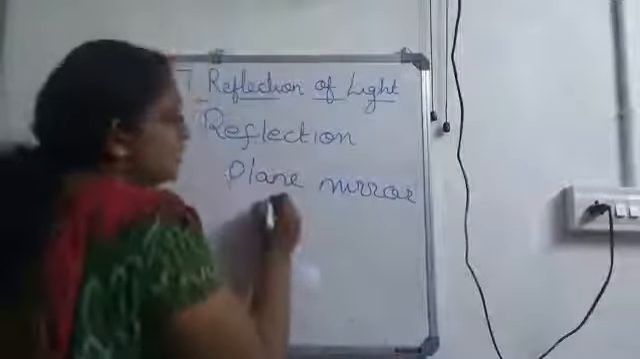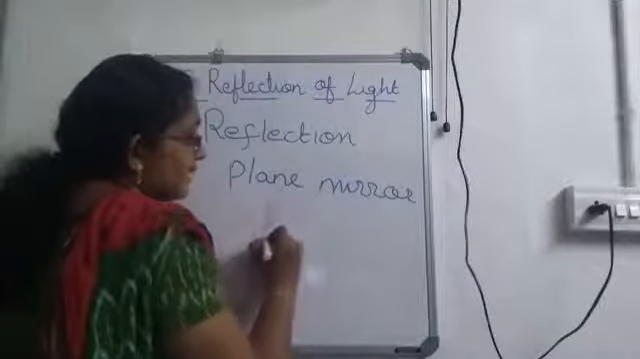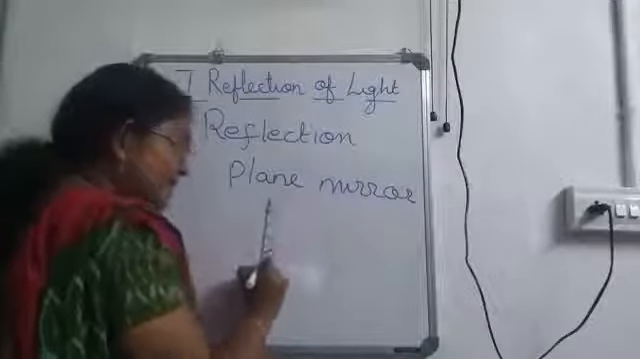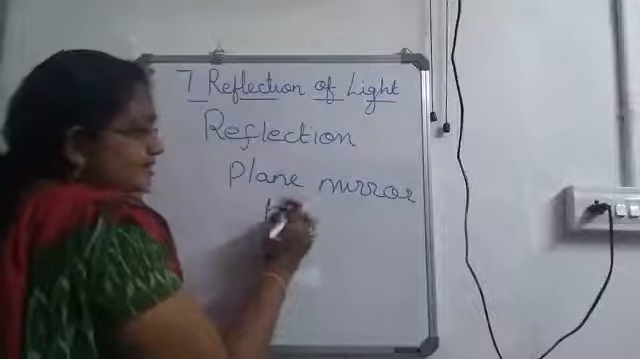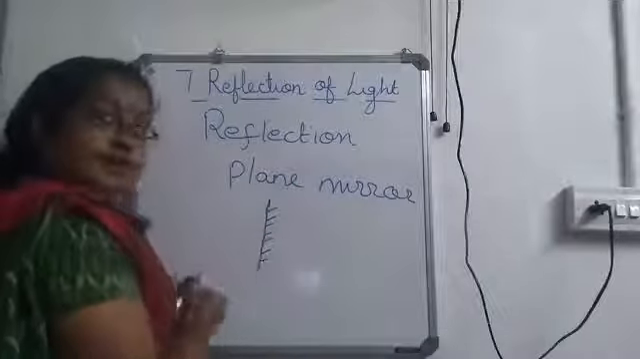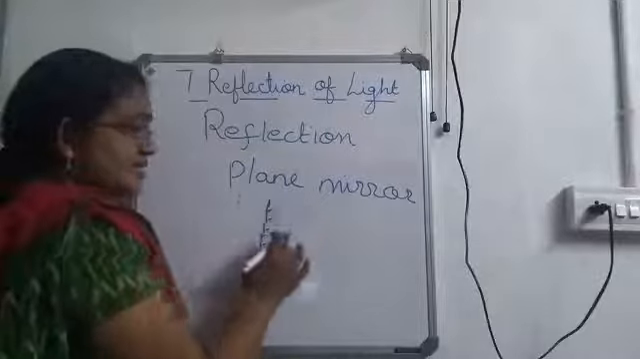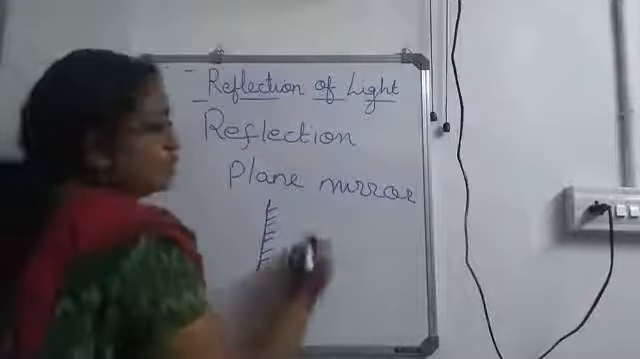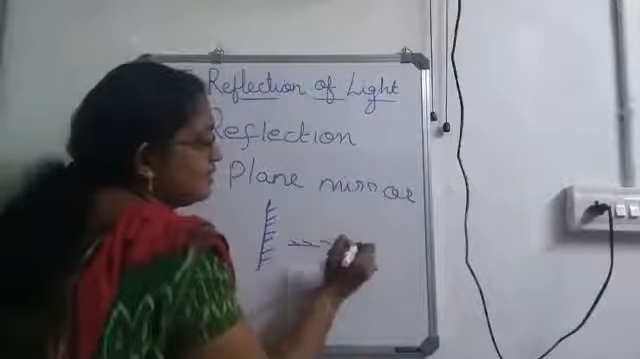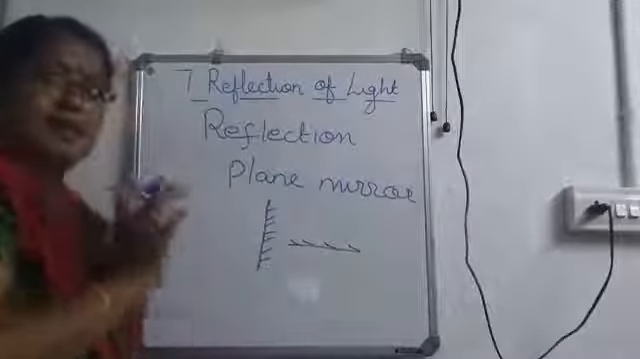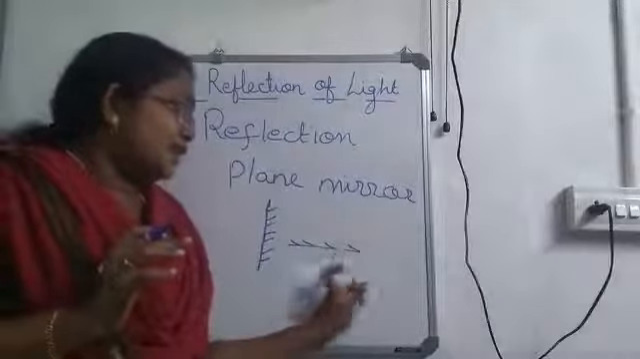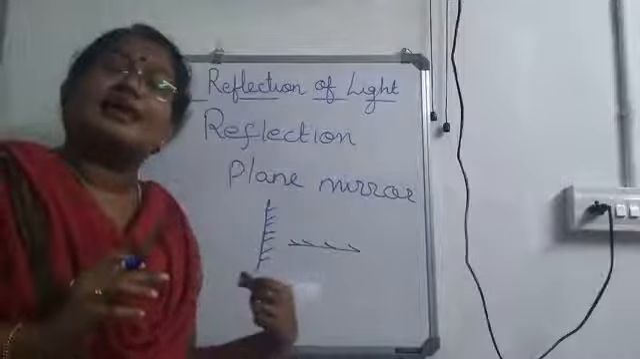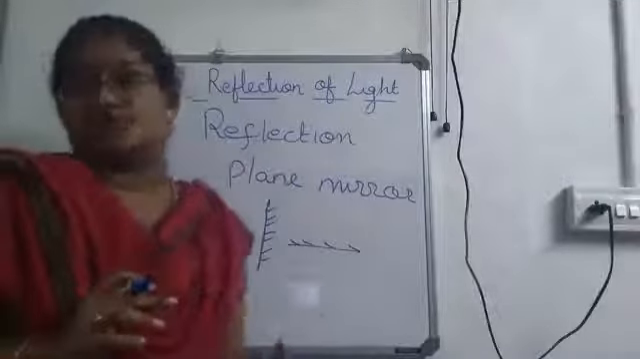Now, this is the way by which you can represent a plane mirror. So this line represents the mirror. This shows the silver coating. Okay, this represents the silver coating, and this plain part is the reflecting side. So either if you draw like this or this, it represents a plane mirror. So when you consider a plane mirror, on one side we have the silver coating and the other side will act as the reflecting surface.